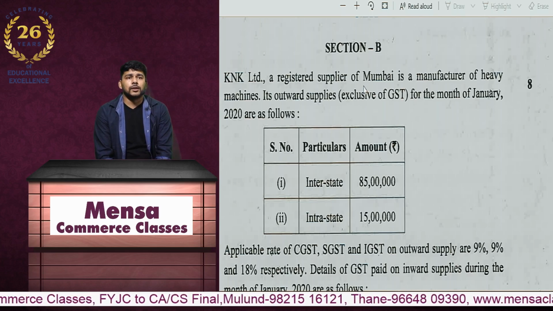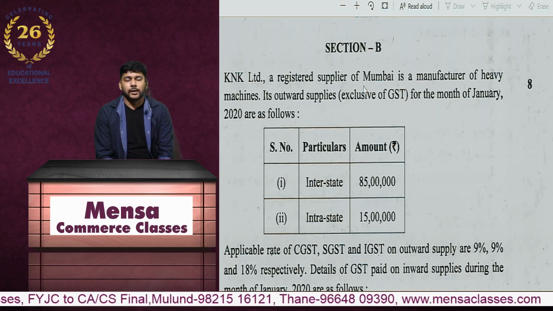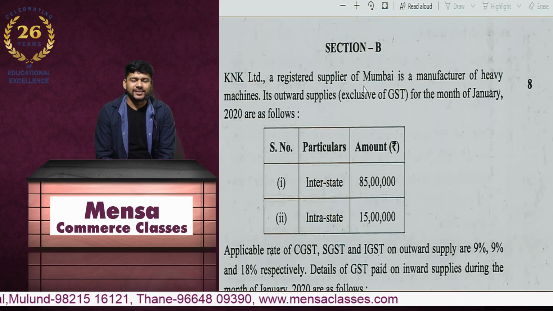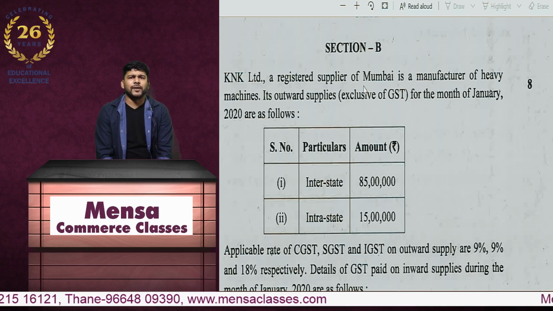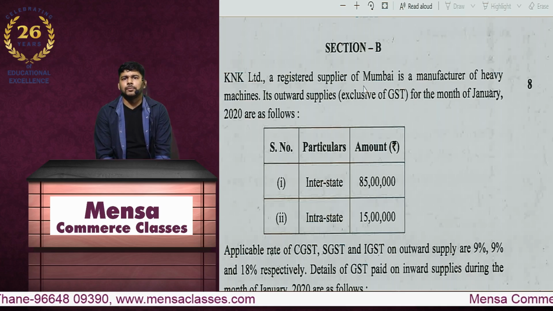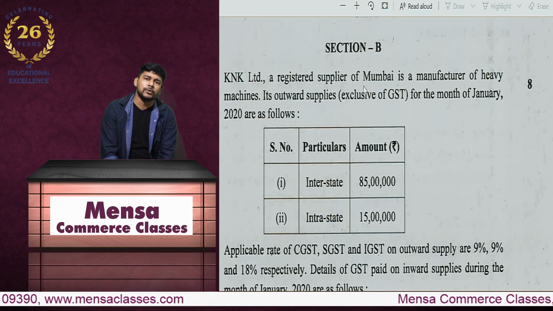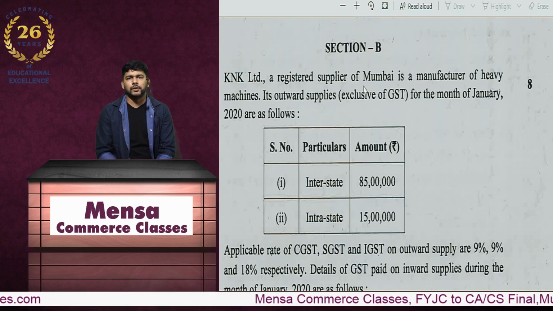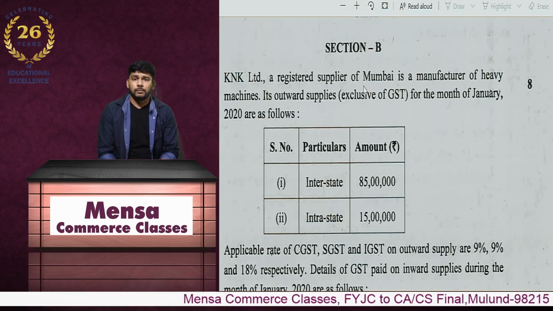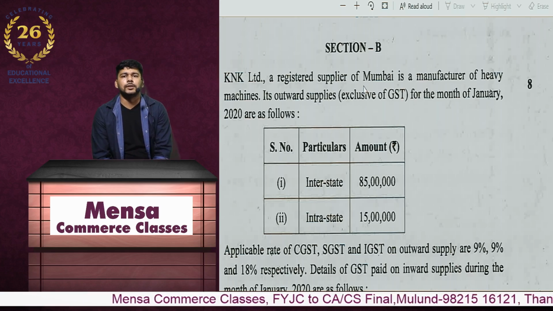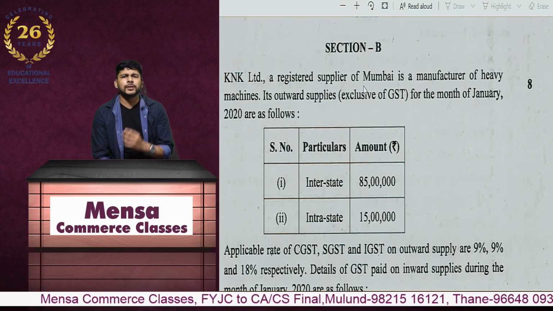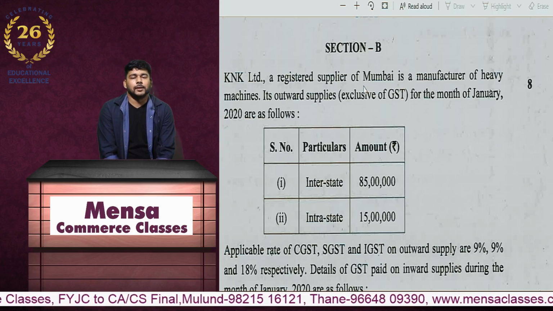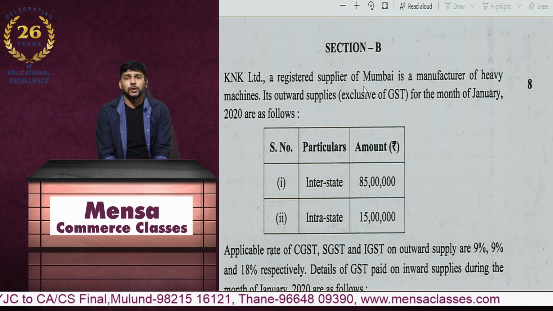I was only surprised to see one particular amendment that they had included in the paper, regarding rule 36 sub rule 4 for the restriction of the input tax credit. Considering yours was a November 2020 attempt, this provision initially came in November 2019. Thereafter, there was a lot of hustle bustle over the provision, and I had also said to my friends in the CA Intermediate discussions that this 36(4) amendment probably would not be very much bang on in your examination, but that was one kind of a surprise.